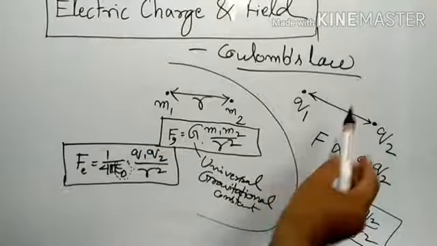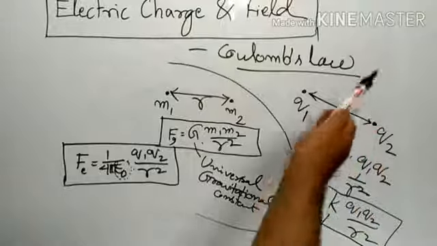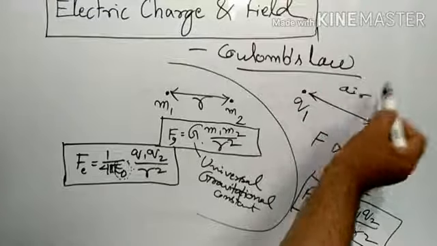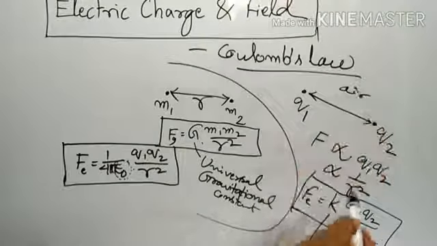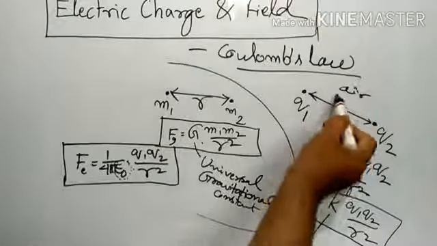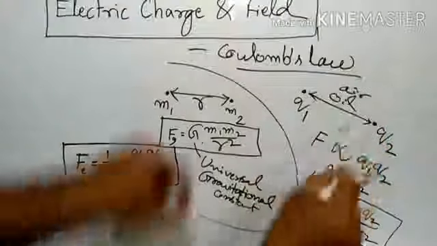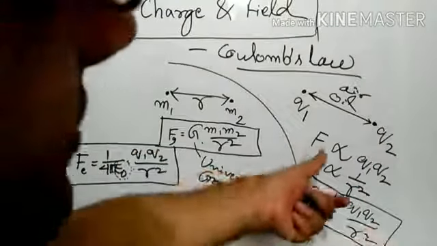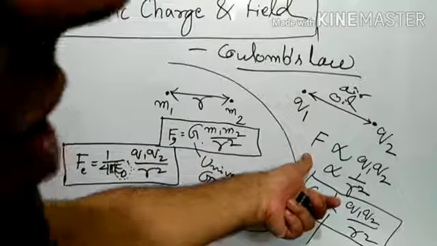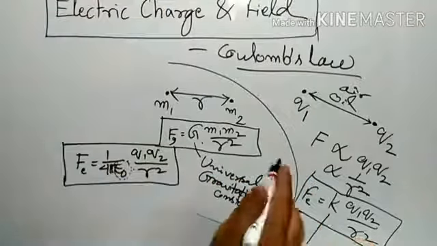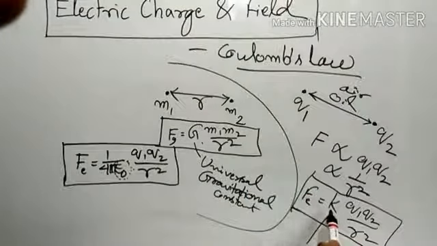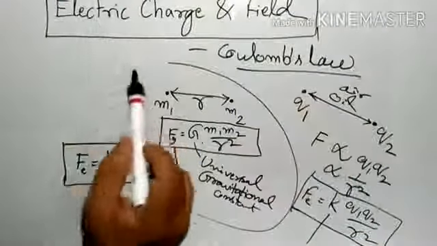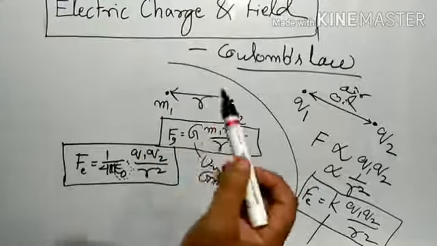What is that factor? Suppose this is Q1, Q2. Whenever we are taking them, what is the medium inside? Suppose there is air, then the force is something. Instead of air, if oil is taken, or if two charges are kept inside kerosene or different mediums, the force of attraction or repulsion between them differs. So this constant is not a universal gravitational constant, but depends on the medium in which the charges are placed.